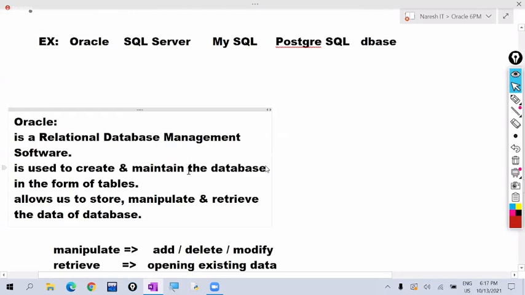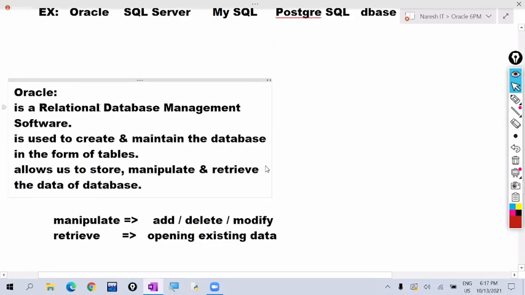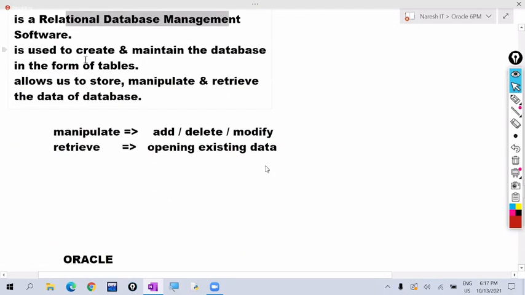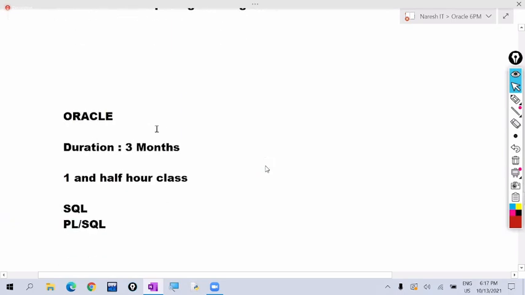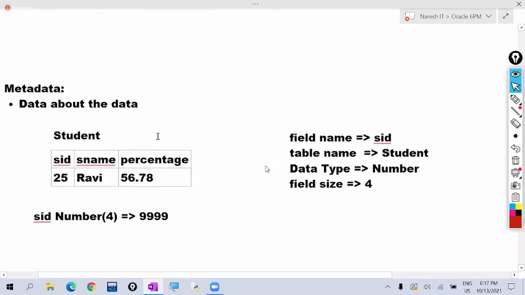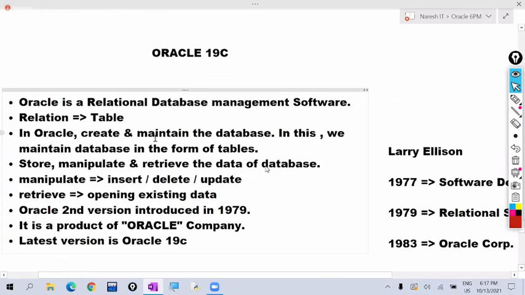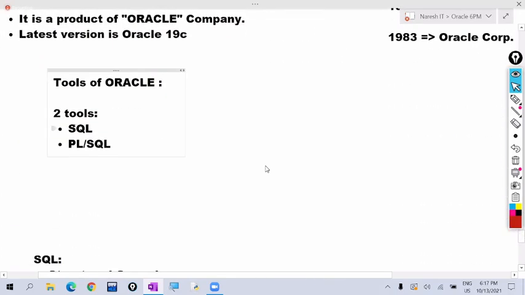This Oracle is relational database management software. To create and maintain the database, we are using this. Relational database means, relation means table. In Oracle, we maintain the database in the form of tables. This Oracle has some tools, like SQL and PL/SQL.